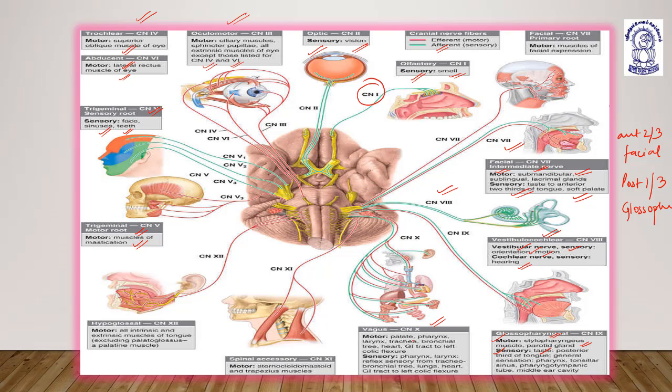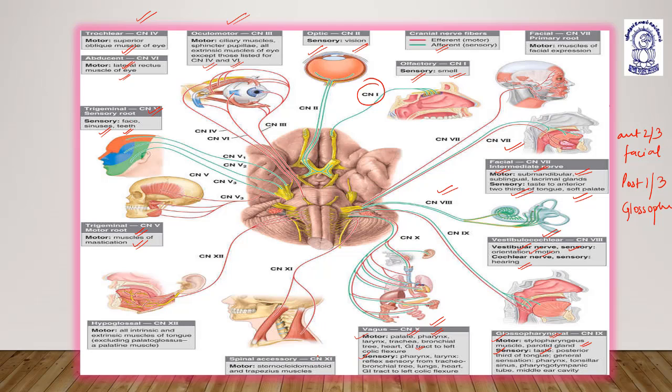The 10th cranial nerve is also mixed in function. Motor supplies the palate, pharynx, larynx, trachea, bronchial tree, heart, and GI tract up to the left colic flexure. The sensory part supplies the pharynx, larynx, and reflex sensory fibres from the tracheobronchial tree, lungs, heart, and GI tract to the left colic flexure. So this is the motor and sensory part of the vagus nerve. It is a mixed nerve, the 10th cranial nerve. It has the cardiac center and controls the rate and the rhythm of the heartbeat.